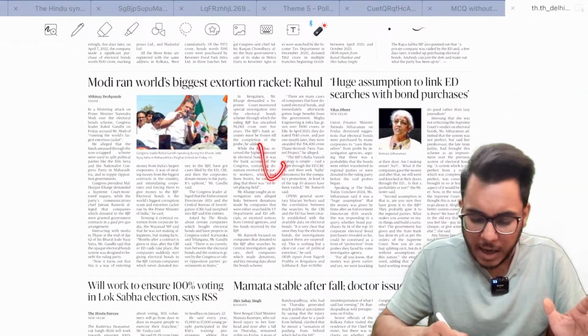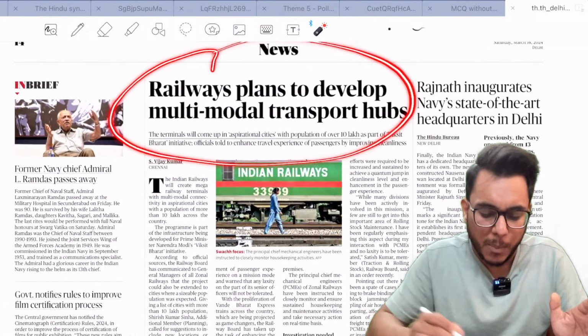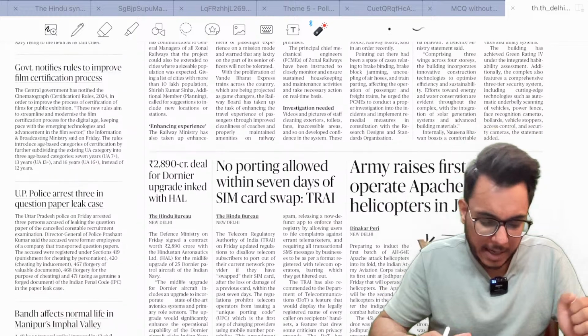Then further moving on, again political statements etc. have been given. Here we have one article: railways plan to develop multi-modal transport hub. We'll take this article.